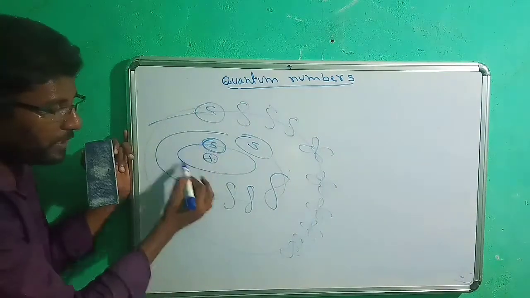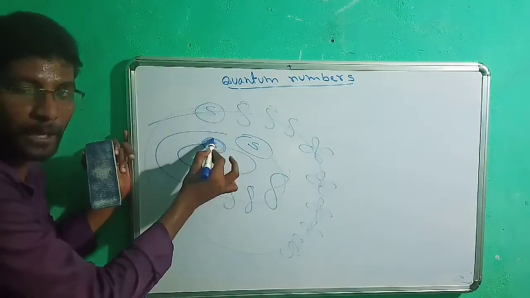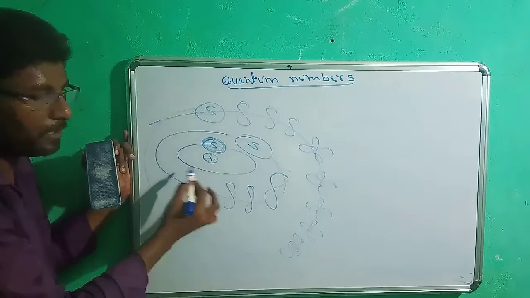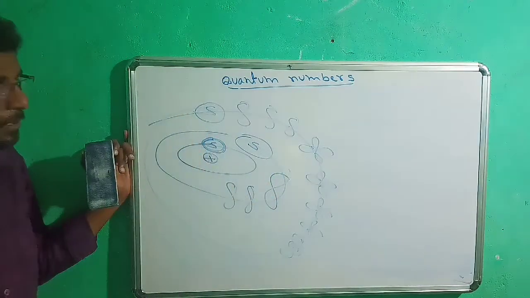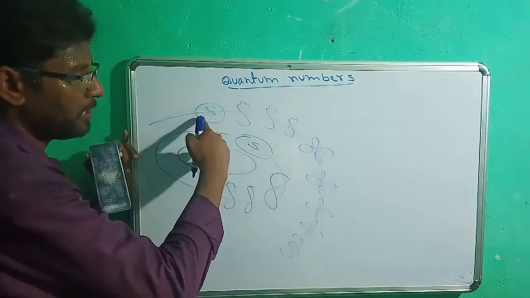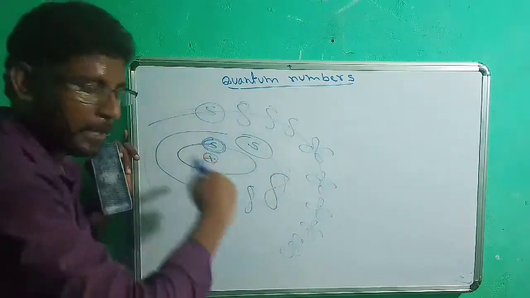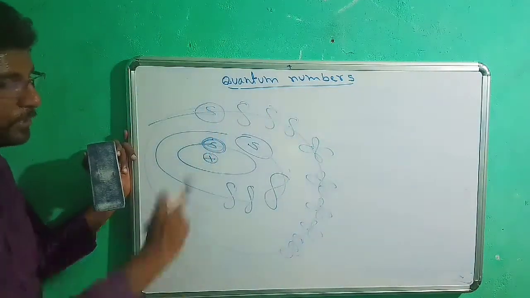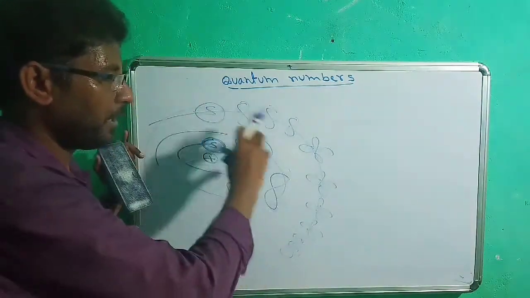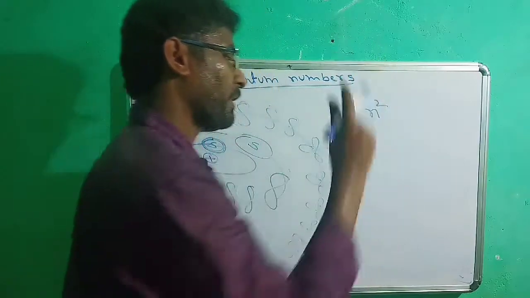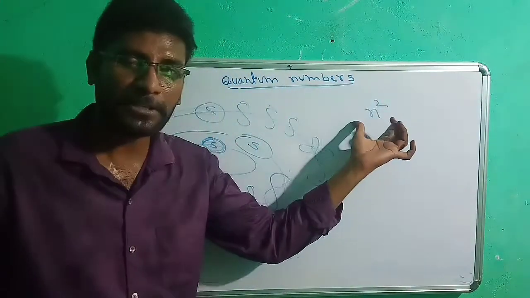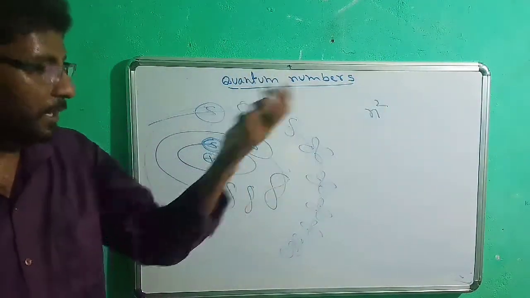So in the first shell, there is only one orbital. In the second shell, there must be 4 orbitals. One is s, the remaining 3 are p. In the third shell, there must be 1 s, 3 p, and 5 d. So the number of orbitals can be easily identified by using the formula n square. N square represents the number of orbitals present in a shell.